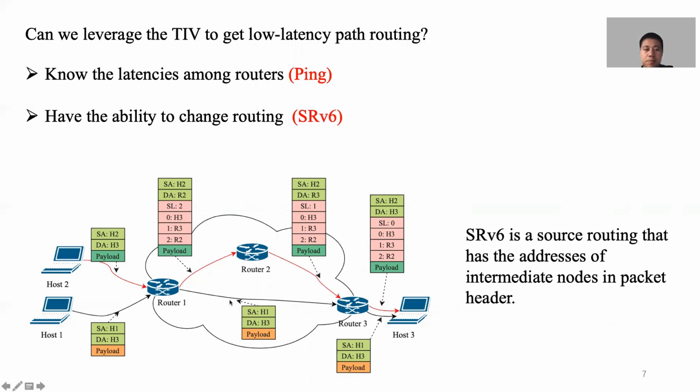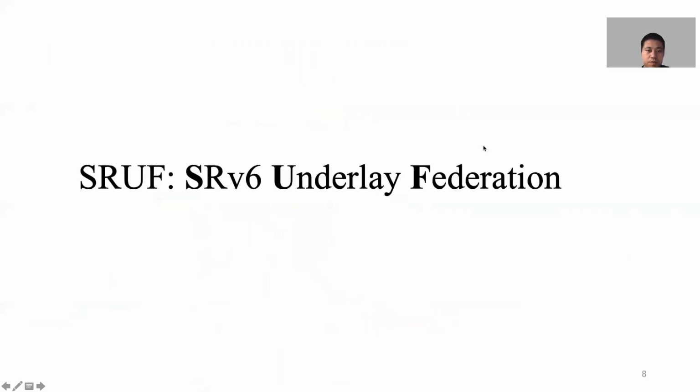As shown in this example, the default shortest path between router 1 and router 3 is the direct link. With SRv6, we can add the addresses of router 2 and R3 in the packet header. Then the packet can first be routed to router 2. After reaching router 2, R3's address will be activated, and then the packet will be routed to router 3. So we can conclude that SRv6 can be used to change the routing path.